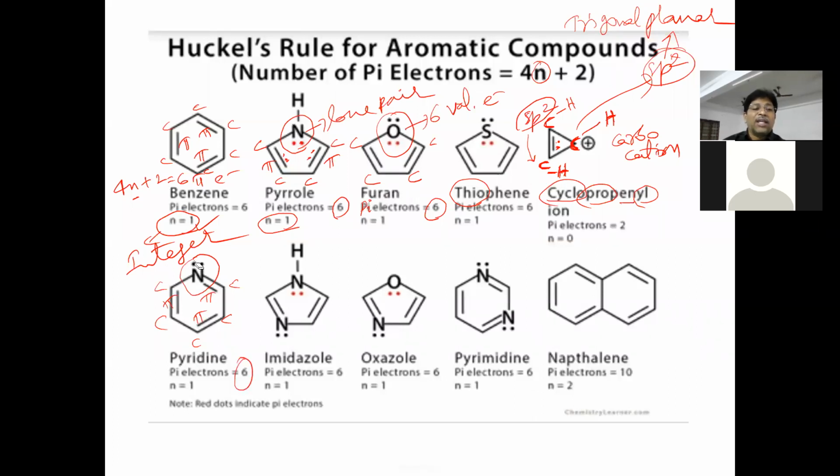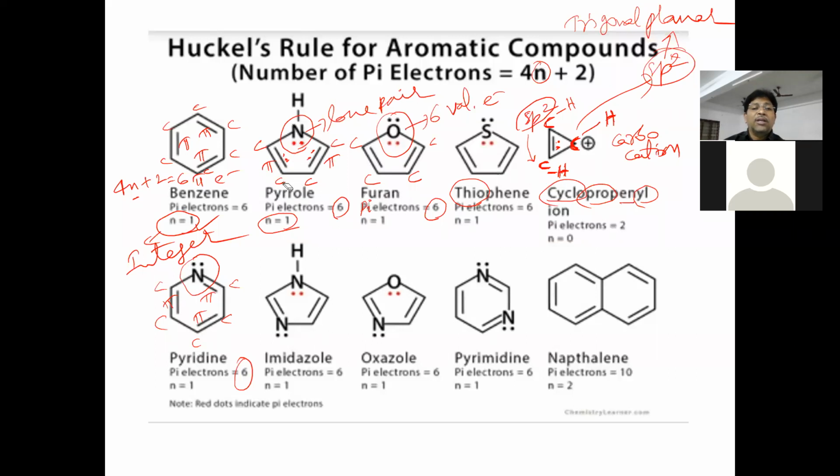Now why are we not taking the 2 electrons of this nitrogen? Because this heteroatom, nitrogen, is itself a double bonded atom. If a double bonded heteroatom contains an electron pair, this lone pair will not be taken as pi electrons.